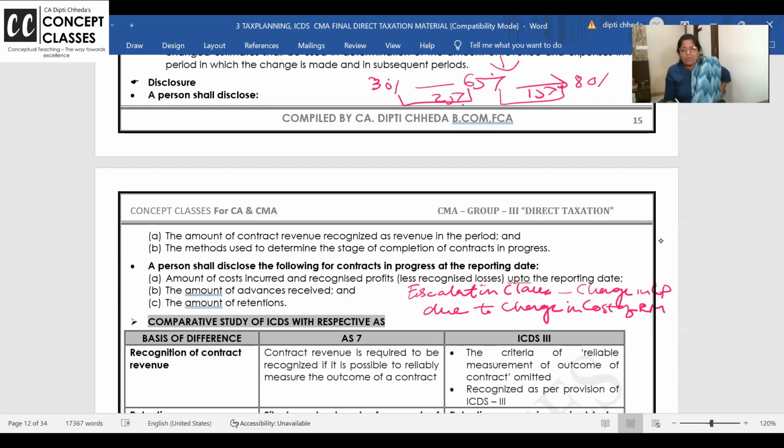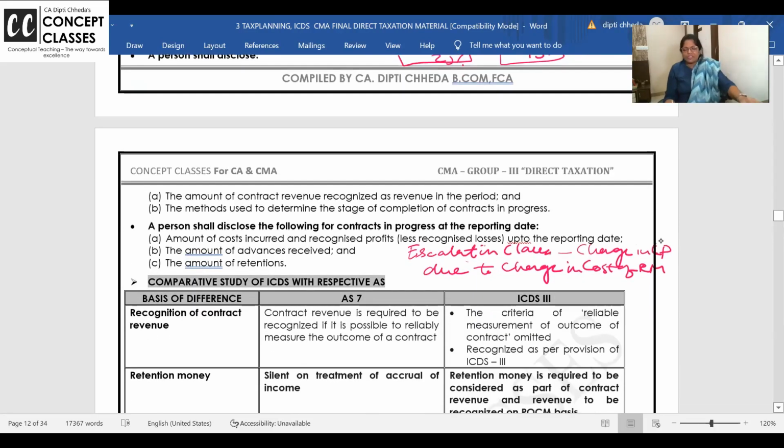Now, why are we talking about this in income tax? Escalation clause is increasing your contract price. Is it increasing your income? Will your percentage concept change now? Yes. Then the Income Tax Act says escalation clause should be recognized when it is reasonably certain that you will receive this amount. So have you written this line? First you write down, I want to dictate these two lines and I want all of you to add them in your material. Escalation clause is change in the contract price due to change in cost of raw material.